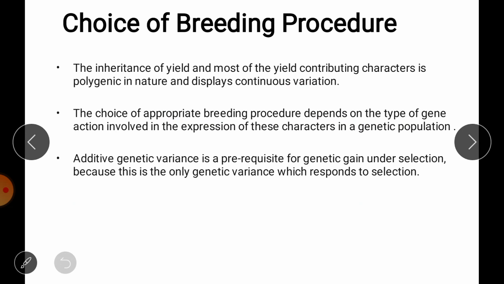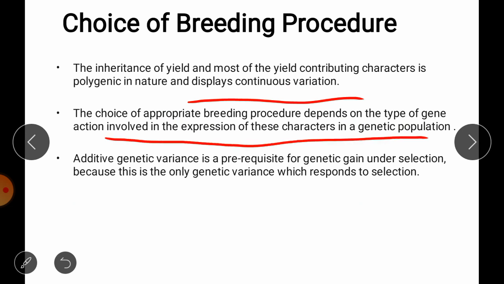So, the inheritance of yield as well as yield contributing characters is polygenic in nature. They show continuous variation, and therefore the choice of breeding method depends on the type of gene action involved in the expression of the character.